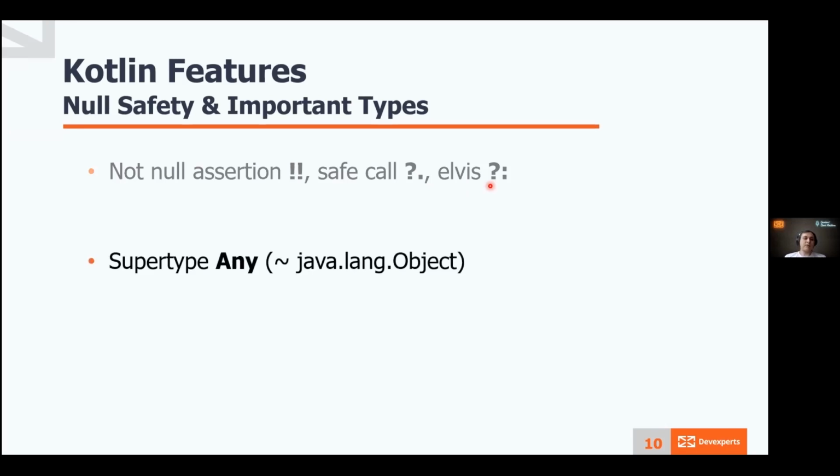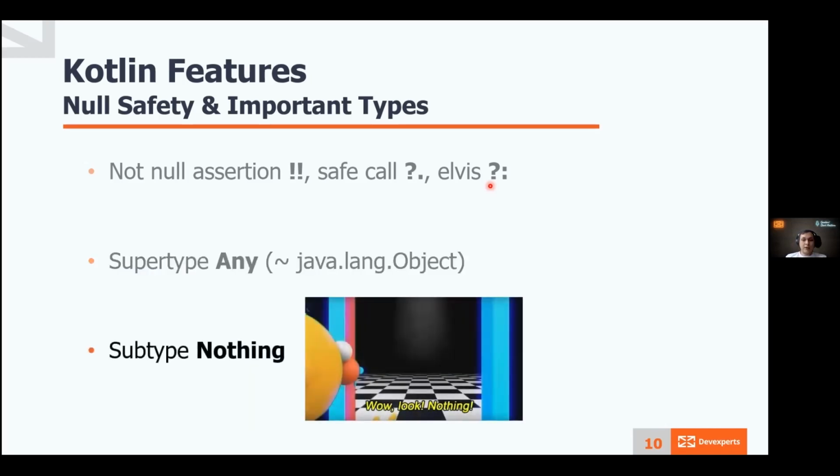The second important but non-unique thing is Any type, which is the supertype of all other types, similar to java.lang.Object. I guess almost all other languages have something similar. And the last but not least is Nothing type. In my opinion, it's the most powerful type in the Kotlin ecosystem. It's a subtype of each type in the system. Only expressions like return or throw return Nothing.